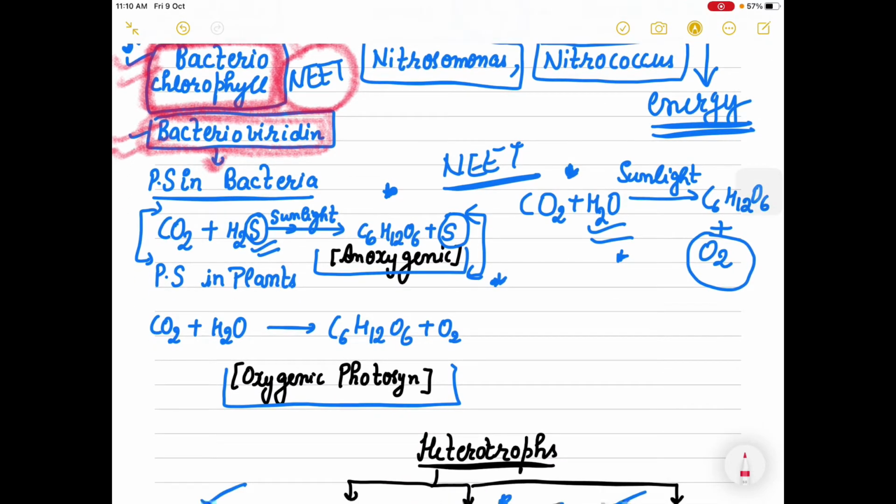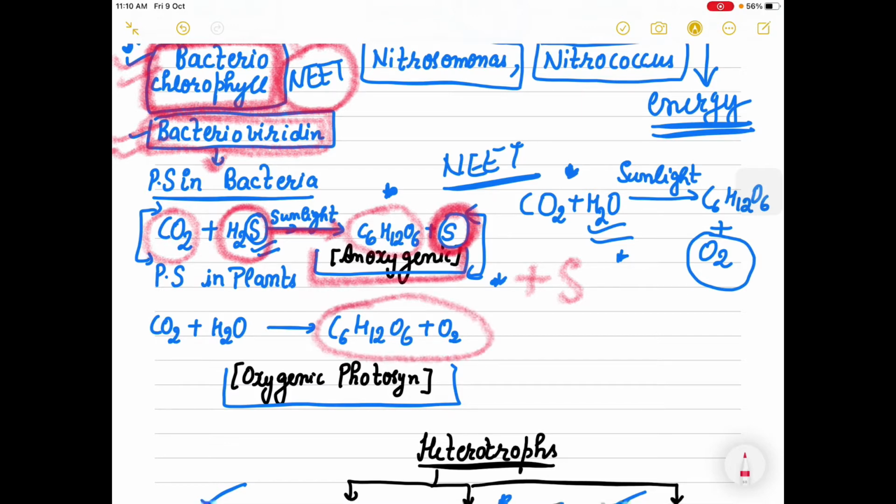If we look at the equation, CO2 plus hydrogen sulfide, H2S, in the presence of sunlight, forms glucose, but they do not release oxygen, they release sulfur. So that is why the reaction is anoxygenic. In plants, you know that they release oxygen, so their photosynthesis is oxygenic photosynthesis.